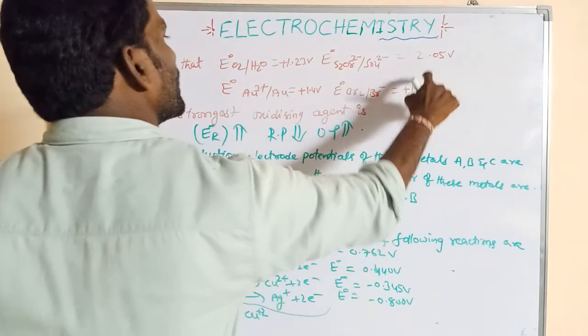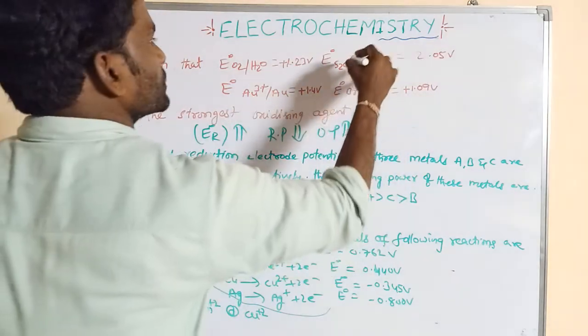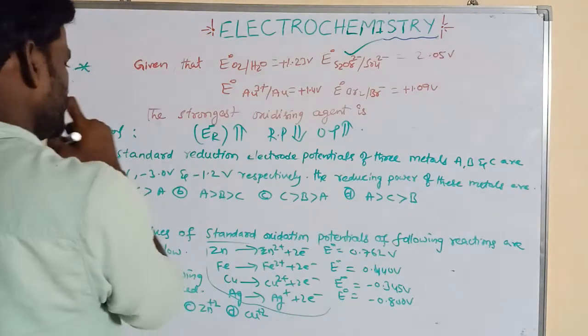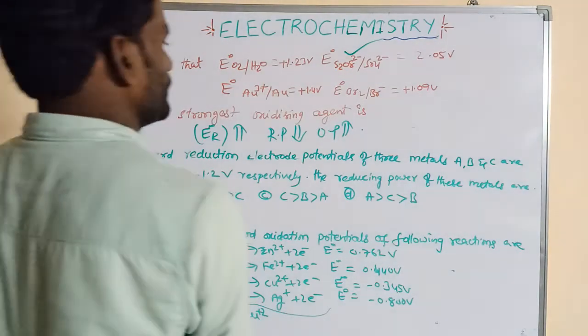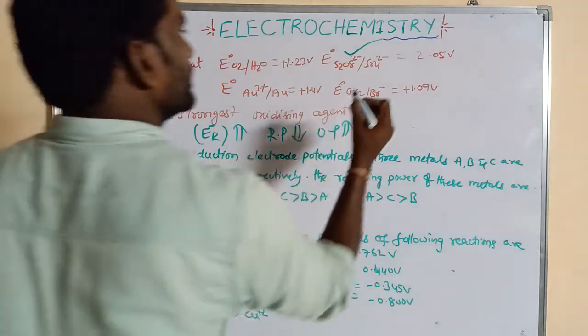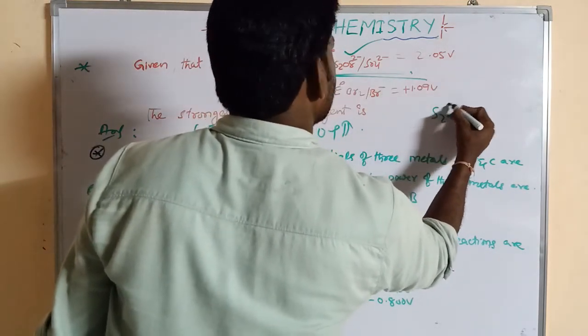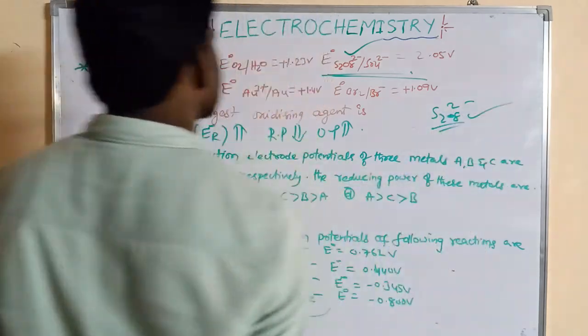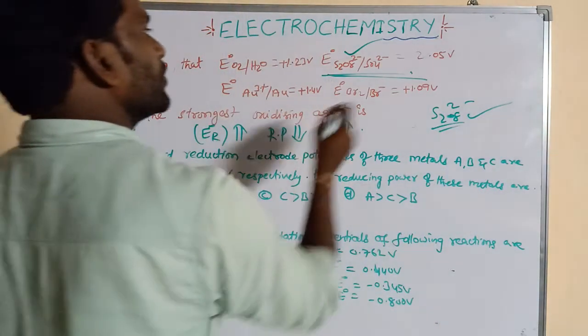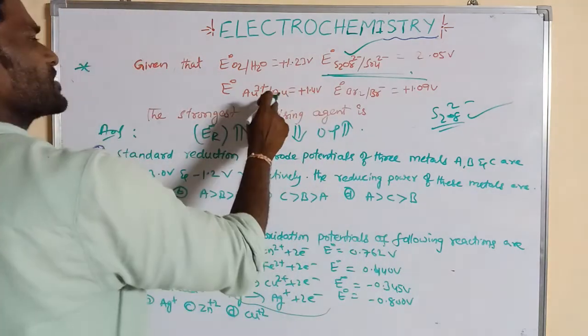This is 2 point something, the others are all 1 point something, so this is the right one. So S2O8 2 minus is the strongest oxidizing agent.